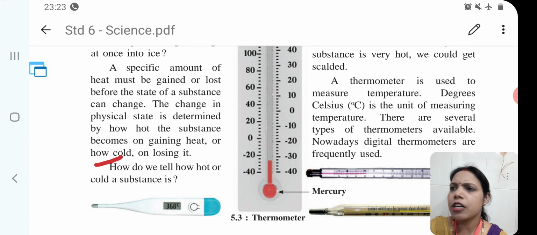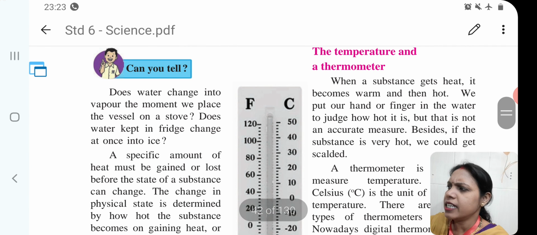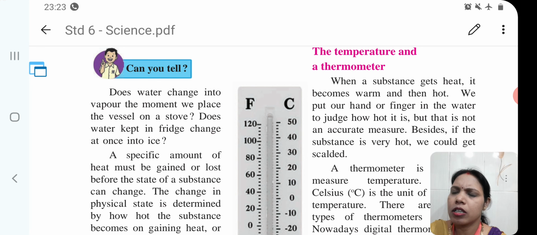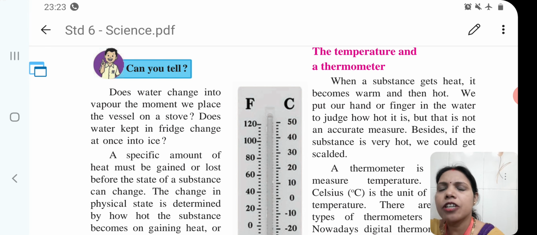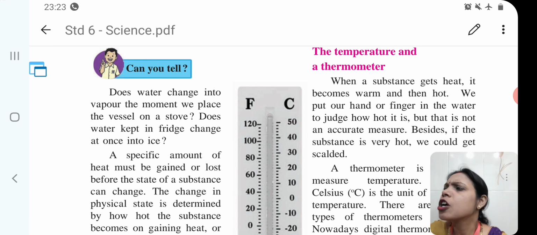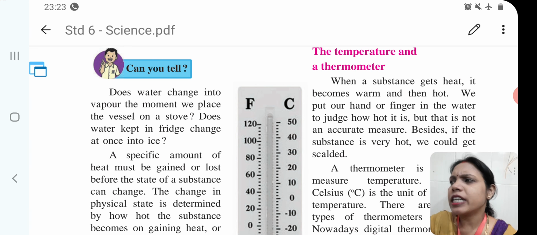Now, when a substance gets heat, it becomes warm and then hot. First it will get heat, and only then will the water convert into hot water. So children, we put our hand or finger in the water to judge how hot it is.